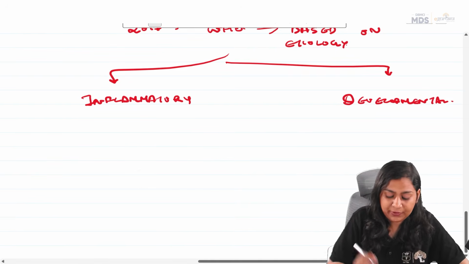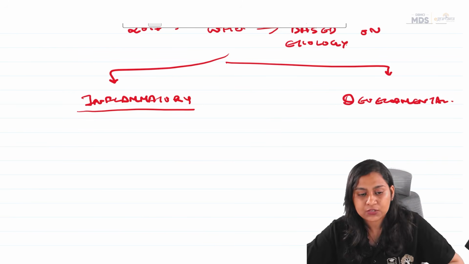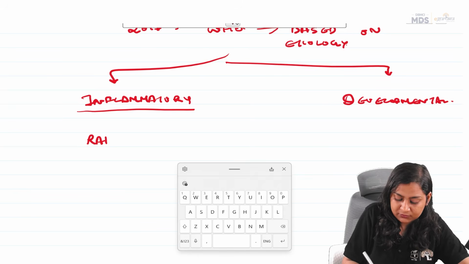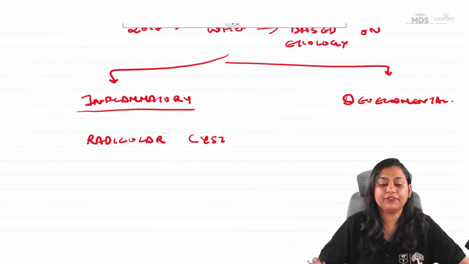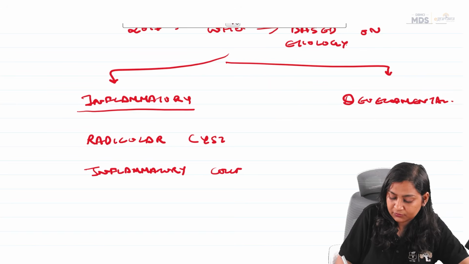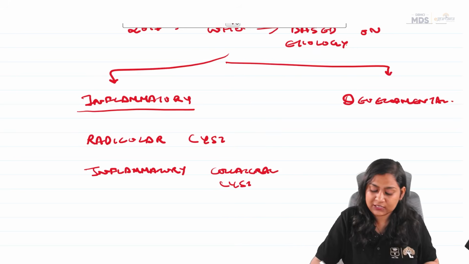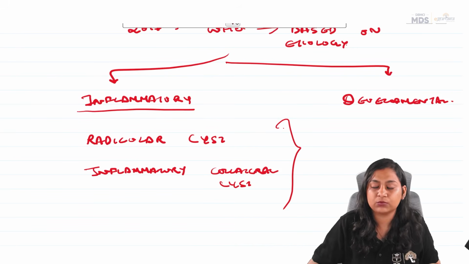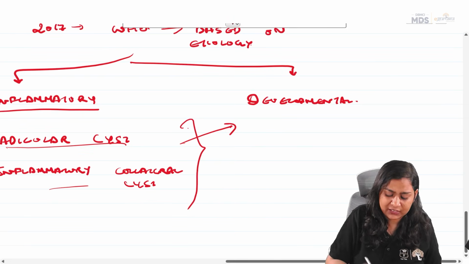Inflammatory and developmental. Now in inflammatory, we have two cysts, while all others are just a part of it. Okay, so we have radicular cyst, and then we have inflammatory collateral cyst. While all other cysts apart from these will fall into the category of developmental. Parts of this we will see later.